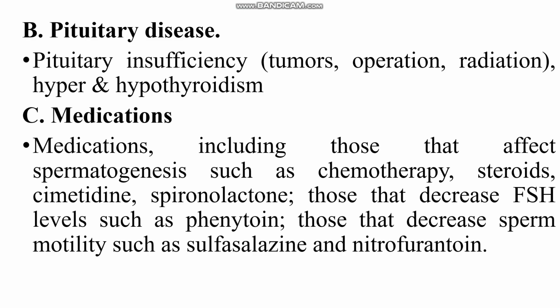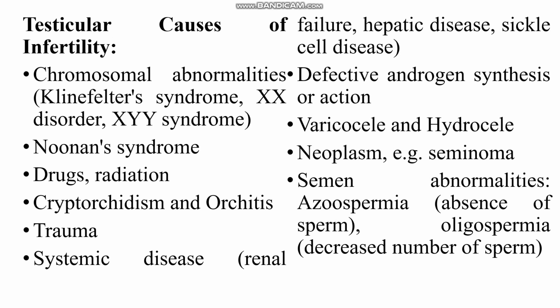Some kinds of medications like chemotherapy, specifically steroids, and some kinds of diuretics, spironolactone, cimetidine, all these can affect spermatogenesis. Some drugs can decrease the follicular stimulating hormone, like the drug called phenytoin. Some drugs like sulfasalazine as well as nitrofurantoin, which is an antibiotic, are able to decrease the sperm motility. So according to the different medications, the effects will be different. Those are the pre-testicular causes.